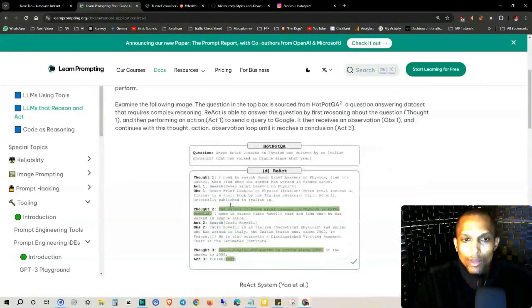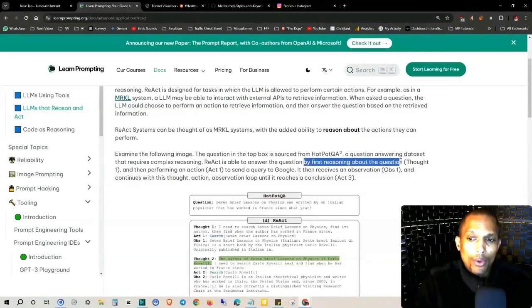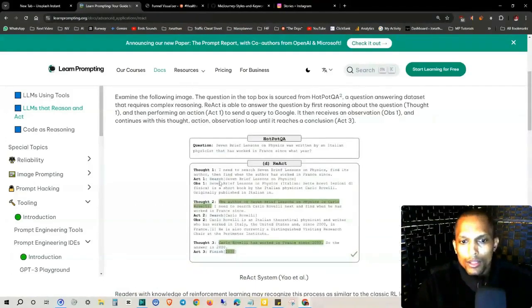So examining the following image here, the question in the top box is sourced from HotpotQA, a question answering dataset that requires complex reasoning. ReAct is able to answer the question by first reasoning about the question, Thought 1, and then performing an action, Act 1, to send a query to Google. It then receives an observation, Obs 1, and continues with this thought, action, observation loop until it reaches a conclusion, Act 3. So as you can see, you've got Thought 2, Act 2, Observation 2, Thought 3, and then Act 3. And it started off with Thought 1, all coming from this question right here: 7 Brief Lessons on Physics was written by an Italian physicist that worked in France since what year?